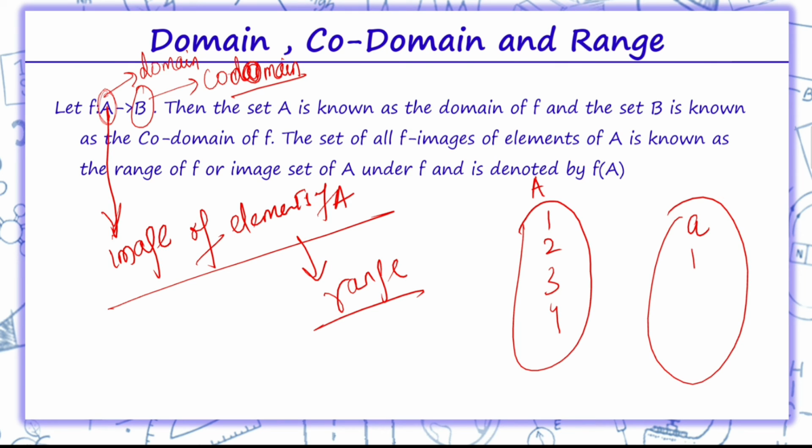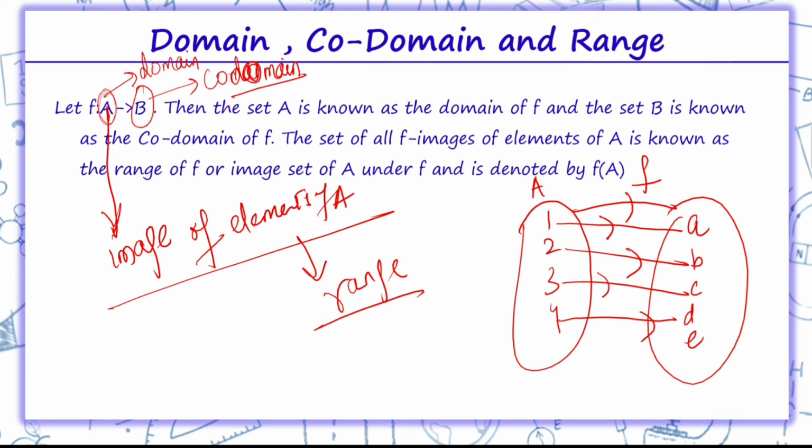This is set B: A, B, C, D, E. Now this is a function. 1 is related to A, 2 is related to B, 4 is related to C and D, and 3 is related to C. So domain will be what?